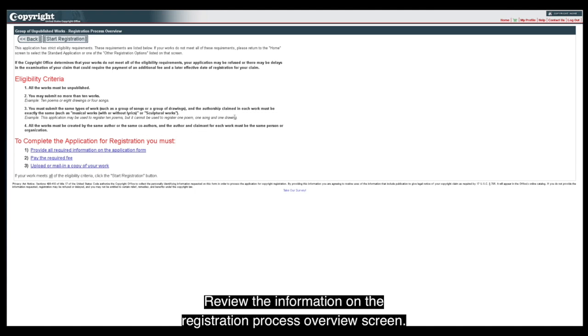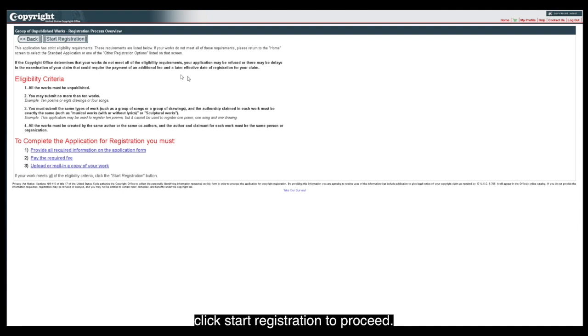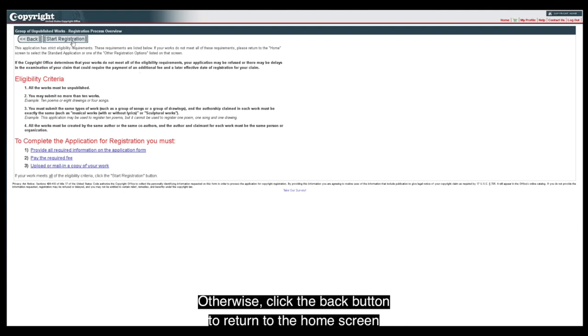Review the information on the Registration Process Overview screen. If your works meet all of the eligibility requirements, click Start Registration to proceed. Otherwise, click the Back button to return to the home screen and select the standard application or one of the other registration options listed.